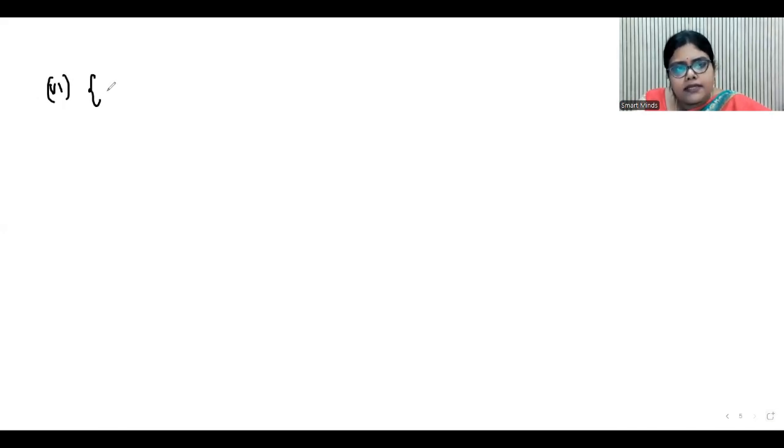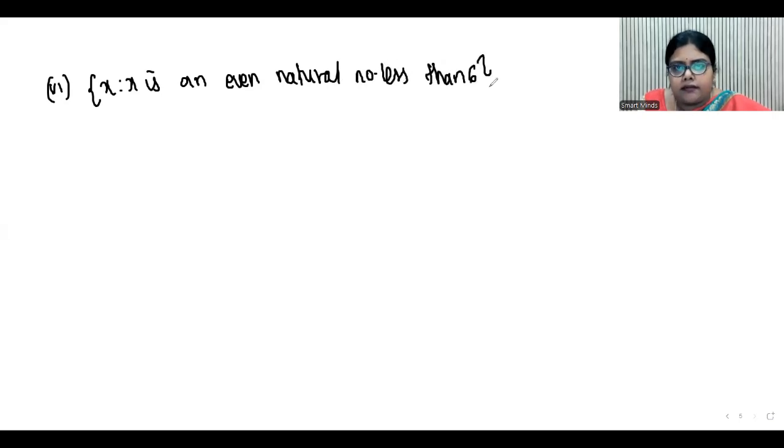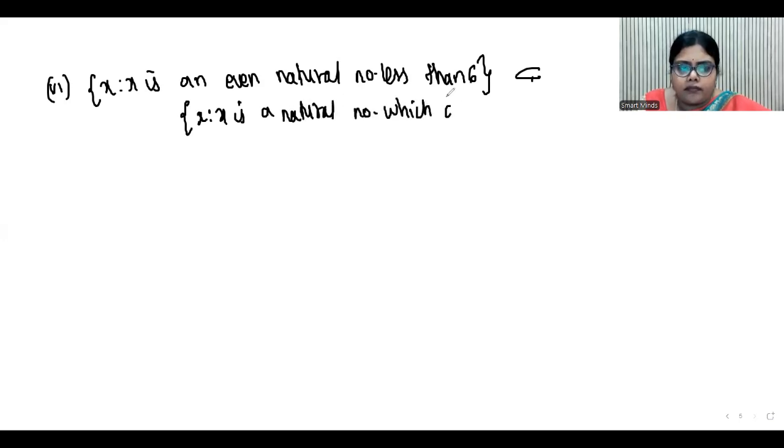Next, sixth bit. Sixth bit is {x such that x is an even natural number less than 6}, and this is a subset of {x such that x is a natural number which divides 36}.